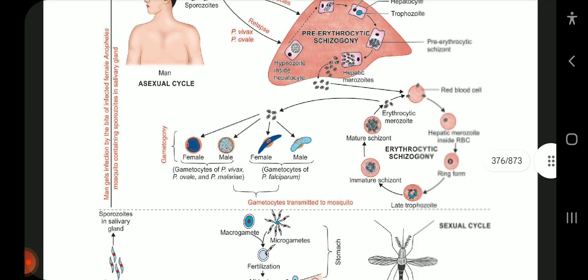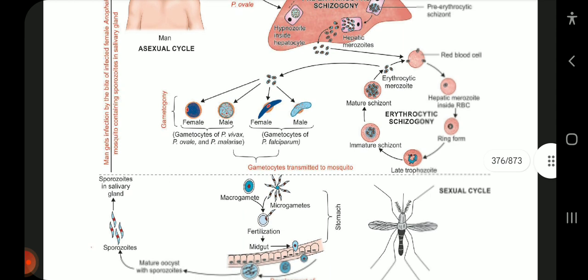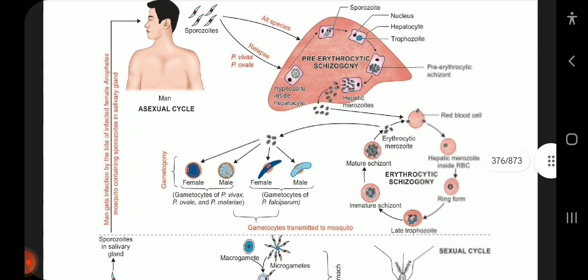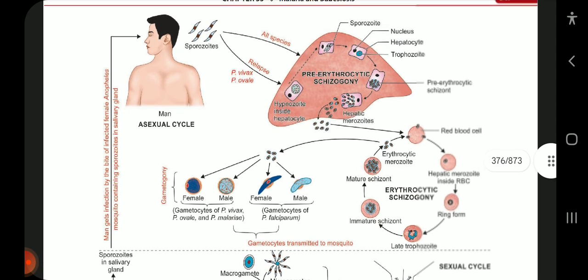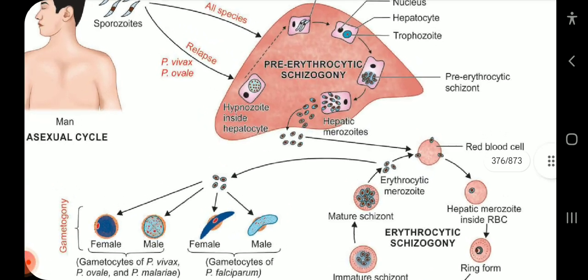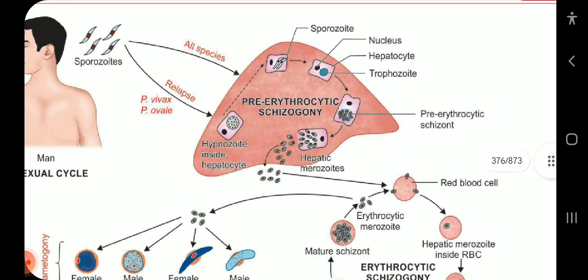So starting with the sporozoites in the salivary glands of the mosquito, they are injected into the human by the bite of the mosquito. Now these sporozoites of all species enter the hepatocyte, and the sporozoite transforms into trophozoite, which transforms into pre-erythrocytic schizont, which transforms into hepatic merozoites, which are released into the blood.